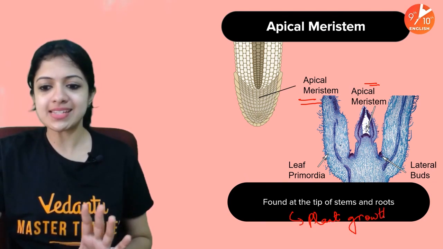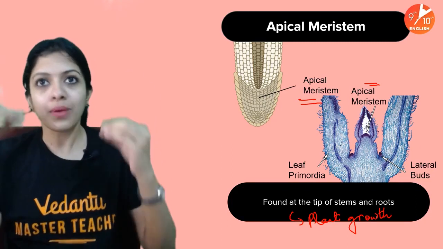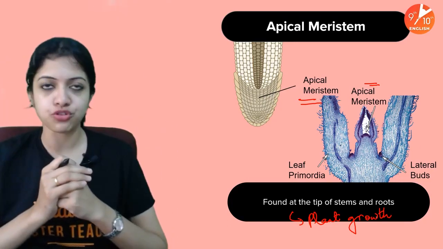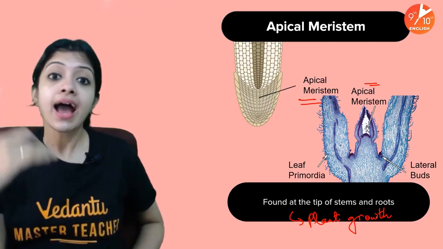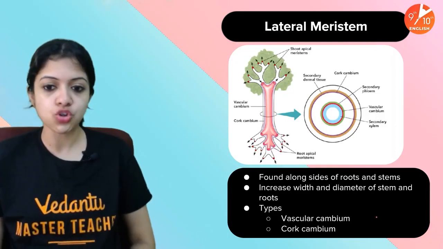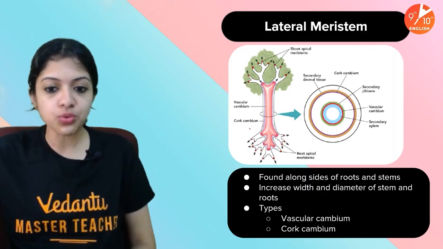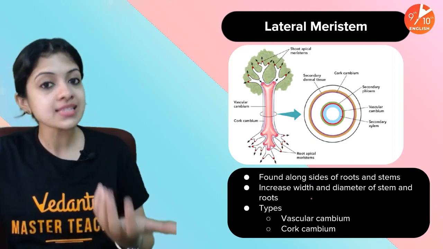Just use your common sense. If they have to be found at the tips of the shoot and tips of the roots, when they continuously divide, because that's what meristematic tissues are there for, it will add to increase in height. Right? This is what they do. Now, lateral meristem, as I told you, found along the sides of the roots and stems. And as you can see, they increase the width and diameter of the stem and roots.